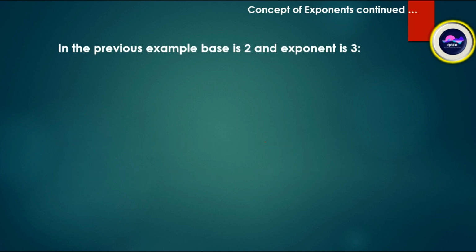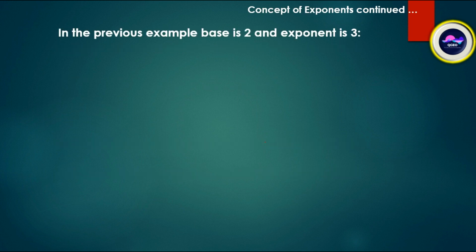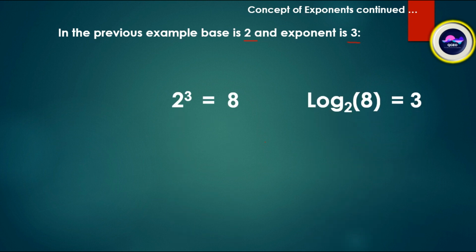Concept of exponent continued. In the previous example, the base is 2 and the exponent is 3. Just write this: 2 to the power 3 is equal to 8. Here the log form is log 8 base 2 is equal to 3.